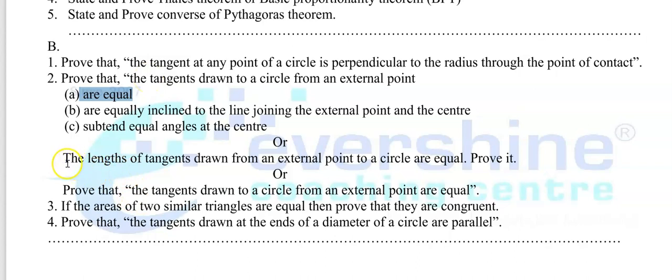Understood? Here I have given, as you can see, the lengths of the tangents drawn from an external point to a circle are equal. Prove it. Or they will ask you the same question in the other form, that is, prove that the tangents drawn to a circle from an external point are equal. Both statements are the same, but they have asked in reverse order, nothing else. Is this clear? And to be on the safer side, you can study question number 3 and question number 4 also. But from either question number 1 or question number 2, definitely you will get one question. That is 100% sure for 3 marks.